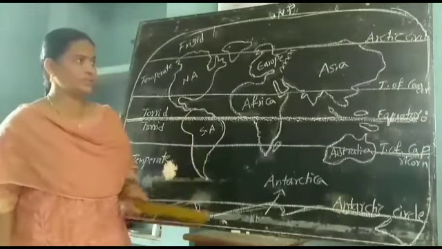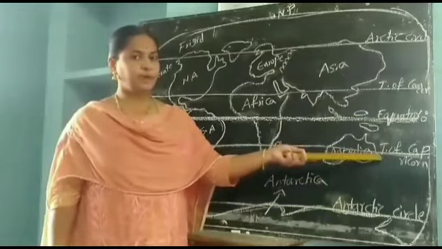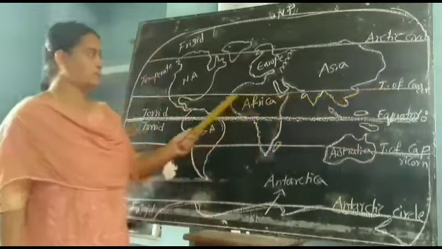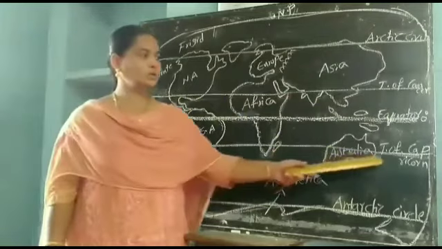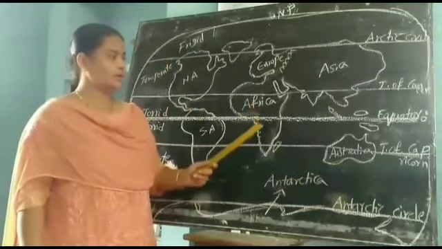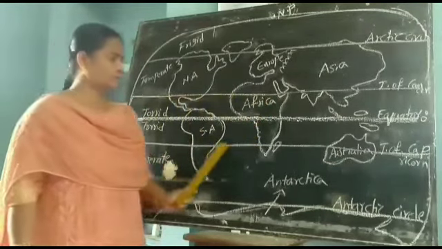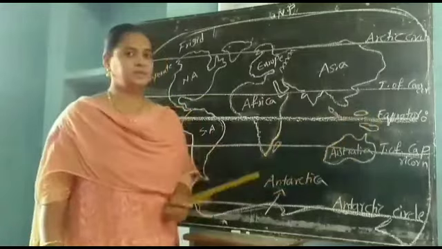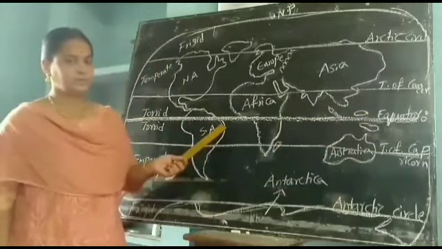It is located between the Tropic of Cancer and the Tropic of Capricorn, this middle part. That means the part above the equator and below the equator always gets direct rays of the sun. So here the climate is hottest.